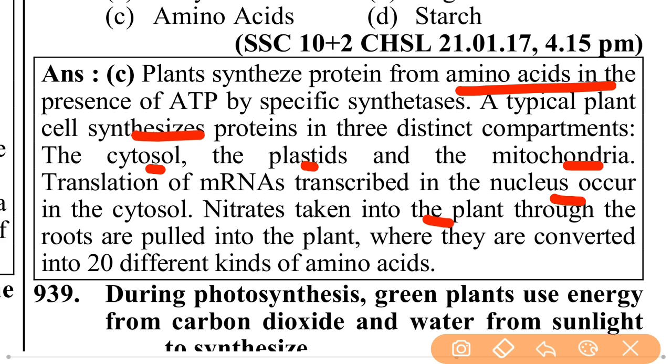Nitrates taken into the plant through the roots are pulled into the plant, where they are converted into 20 different kinds of amino acid.